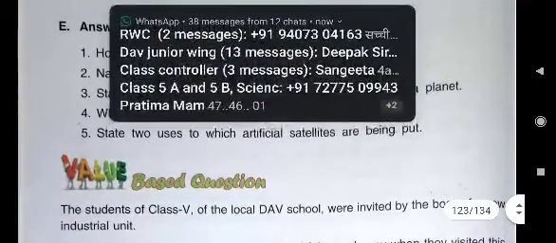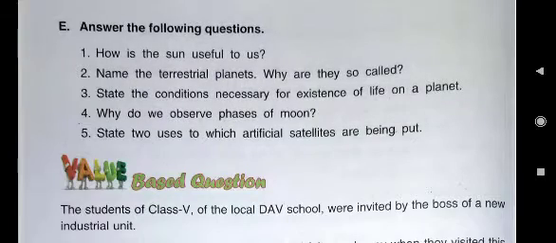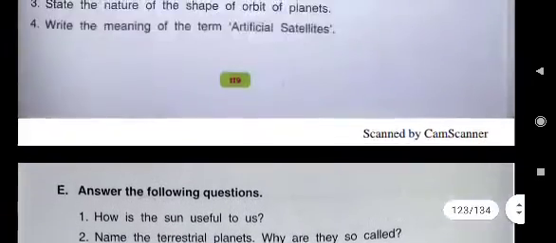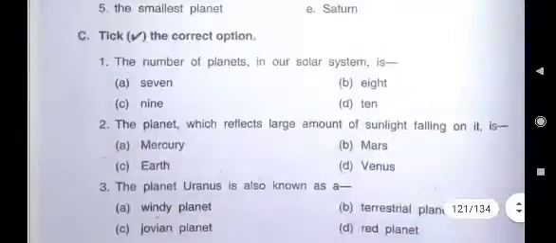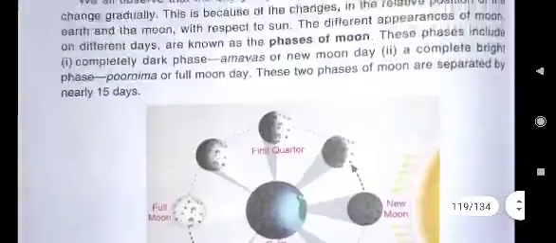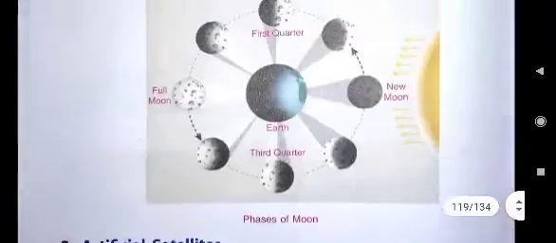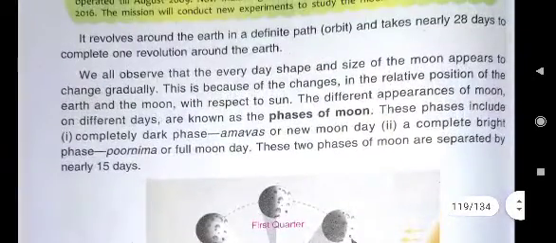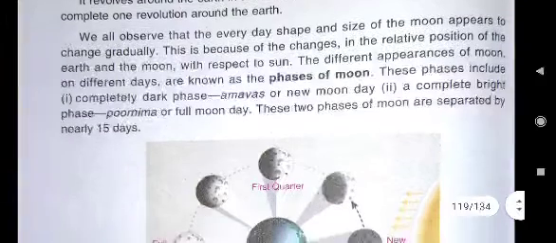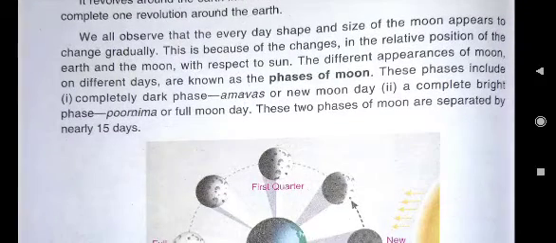So we observe these phases of moon. But the question is, why do we observe phases of moon? And here the answer is on page number 116. We all observe that the everyday shape and size of the moon appears to change gradually. And that is why, that only we have to write.